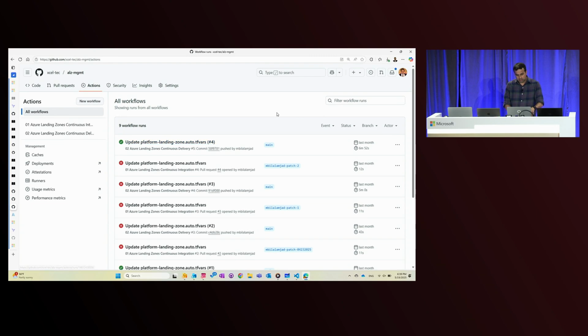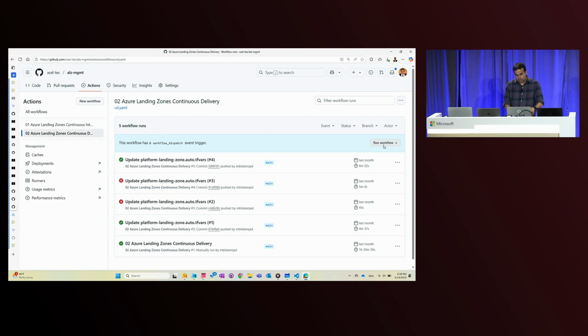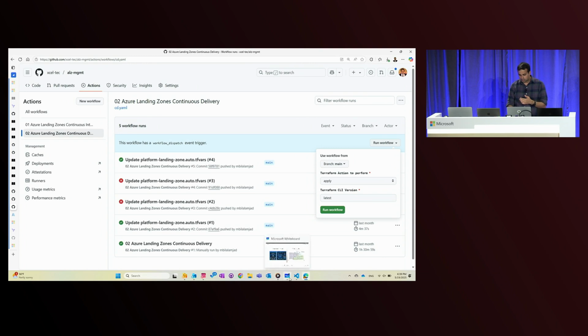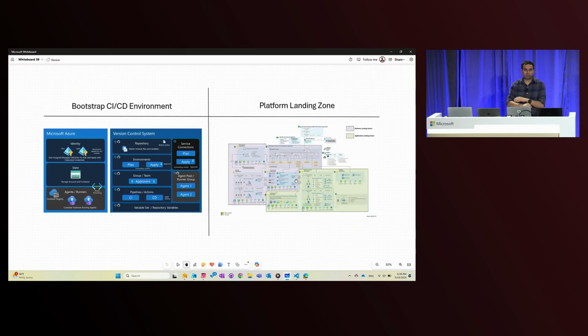And you will see that I can go ahead and run my continuous delivery action. If I run this workflow now, this workflow will deploy my platform in Azure. And that's that part here that you see here on the platform landing zone side. So now my platform will get set up based on the configuration of the Terraform files that I have.